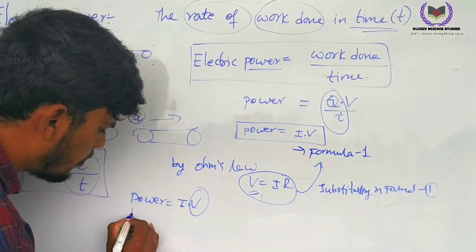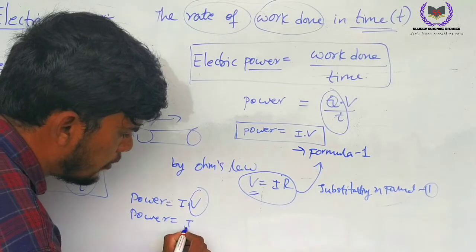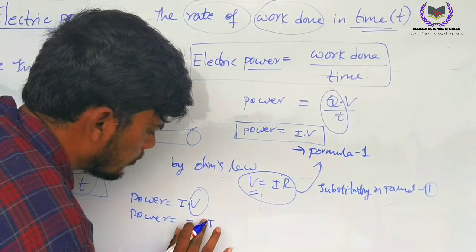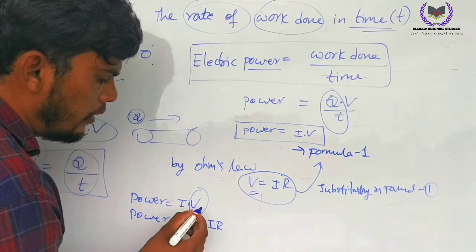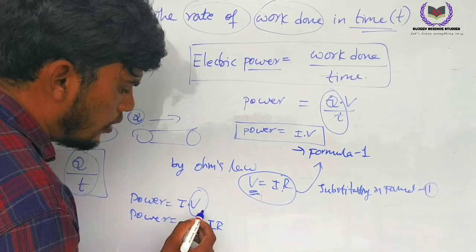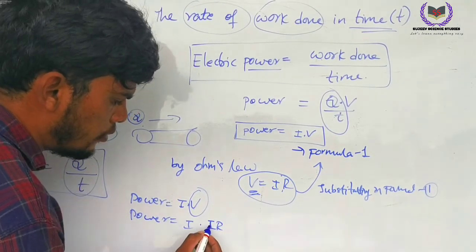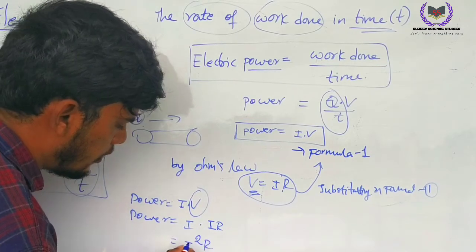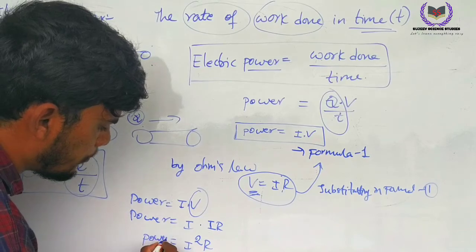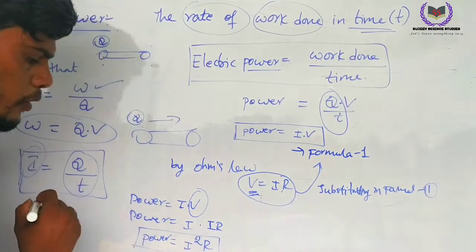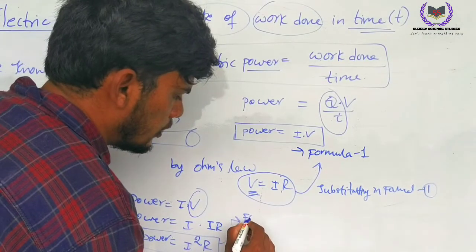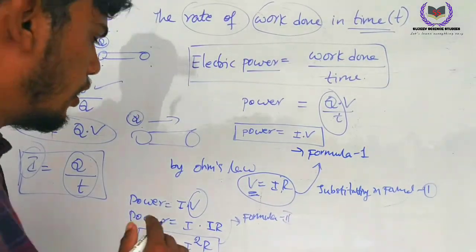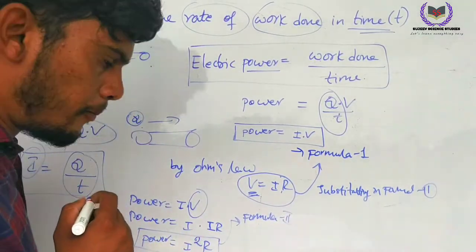Then I am writing power equals I into IR. Why? V means IR. So in place of V, I have written IR. So I into IR, from this we can write I square R. So this is another formula of power. This is formula 2 for electric power.